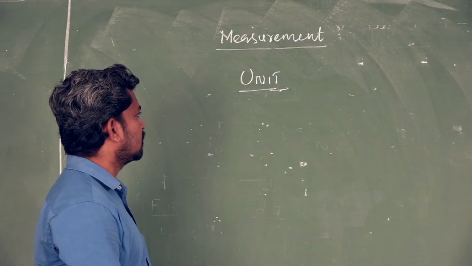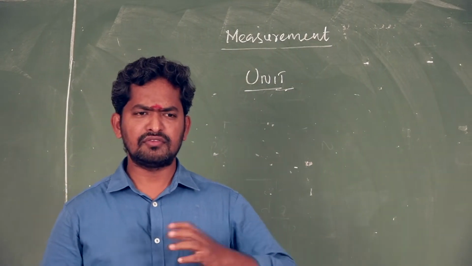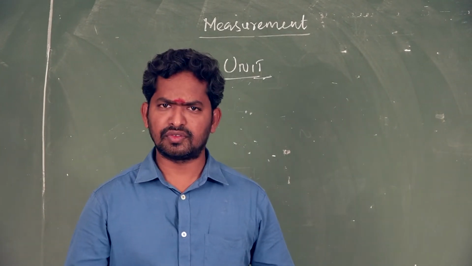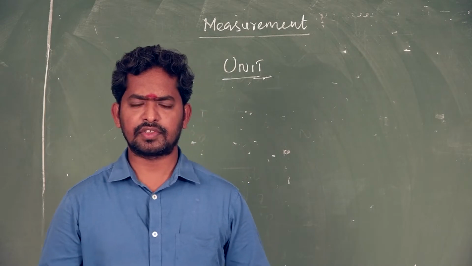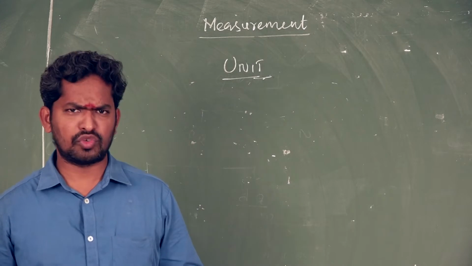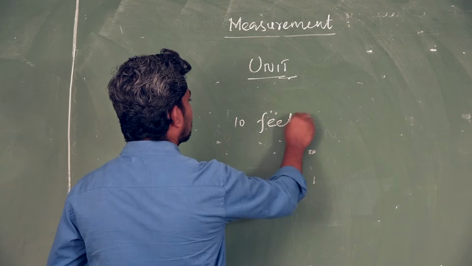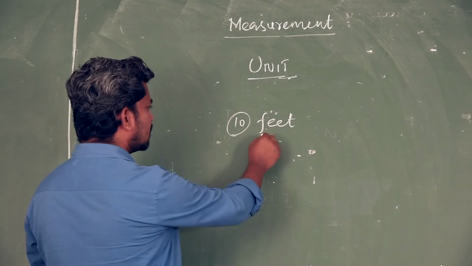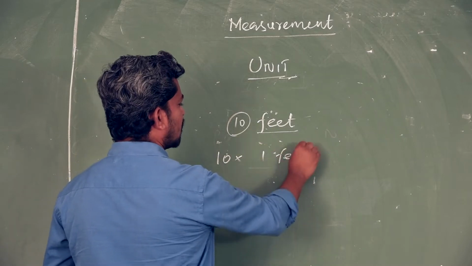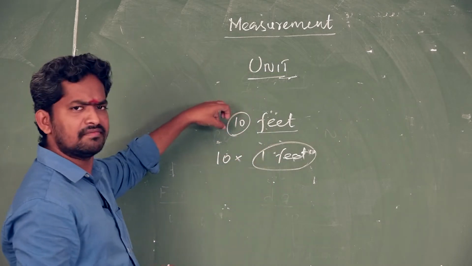Next is unit. What is unit? Unit is a standard quantity, which means an unknown quantity compared with a known quantity is called a unit. Unit is defined as a specific magnitude of a physical quantity that has been adopted by law or convention. For example, 10 feet. 10 is the magnitude, feet is the unit, which means 10 times 1 foot.